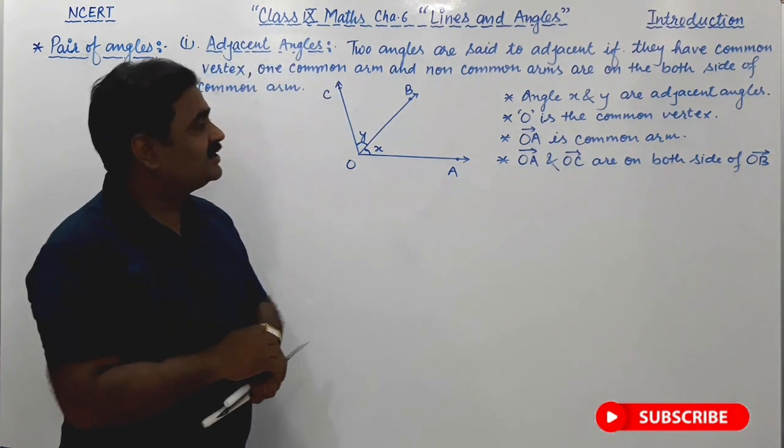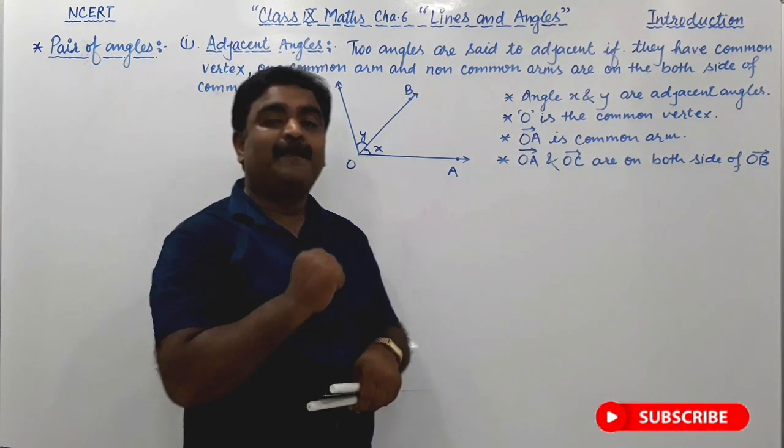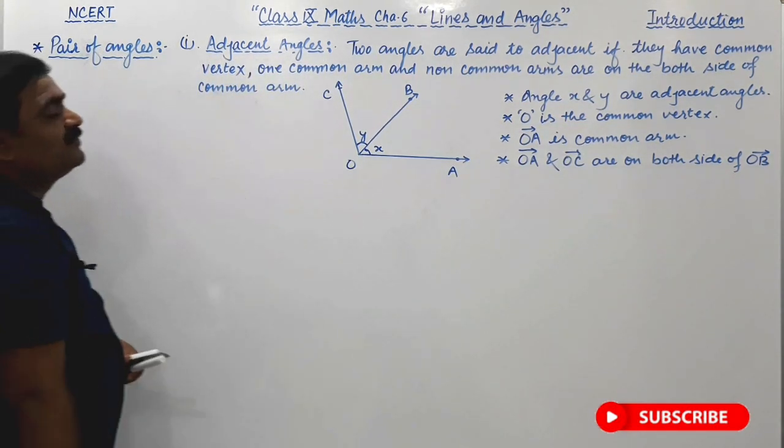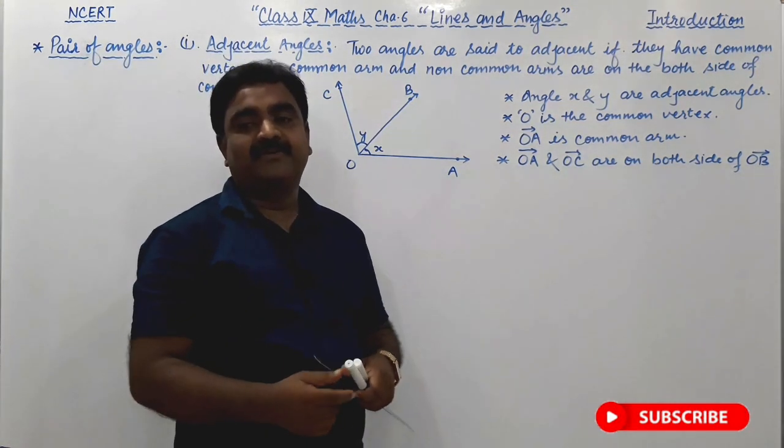Right? So let us discuss the second pair of angles, which is the linear pair of angles.